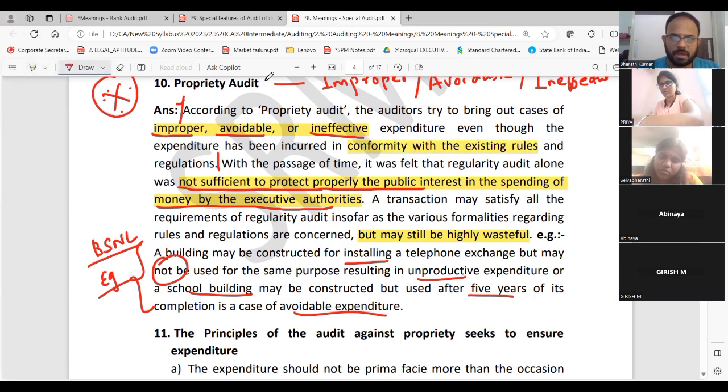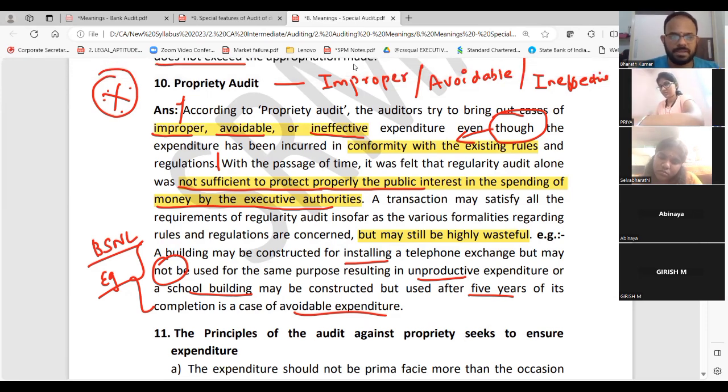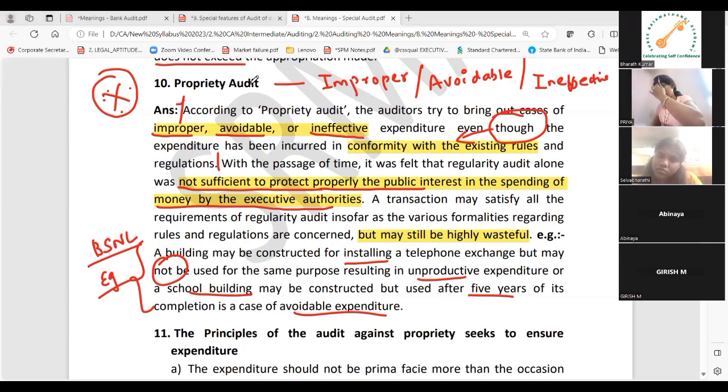So I am writing a word called 'though'. 'Though' is important before you write this keyword: though conformity with rules and regulations is there, still it is improper. Please write this. Once you write this, then I will tell you the principles of propriety audit. Please write this now.